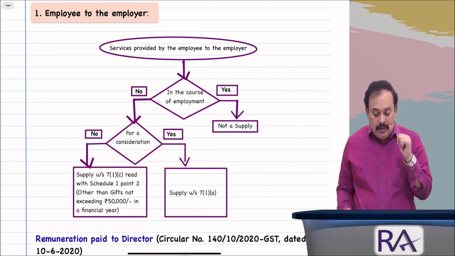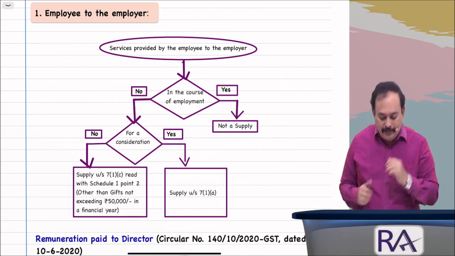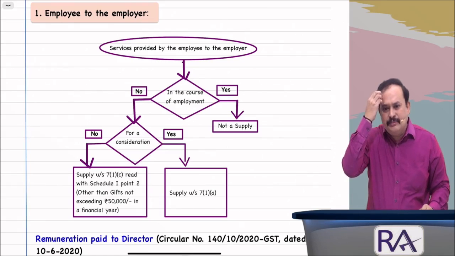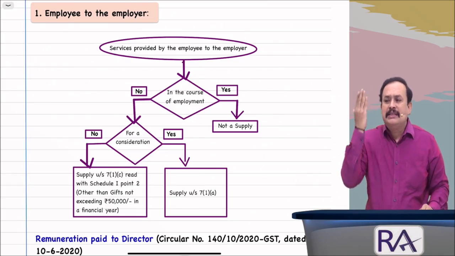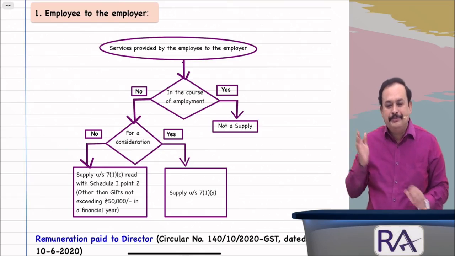Then, is it provided for consideration? If provided for consideration, then it is covered under 7(1)(a): supply includes sale, transfer, barter, and that list comes into the picture.